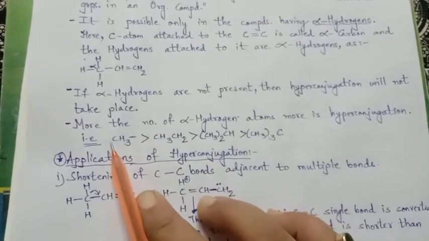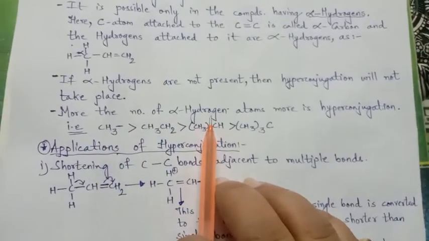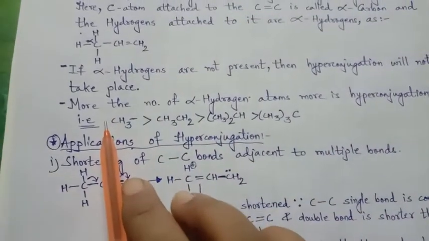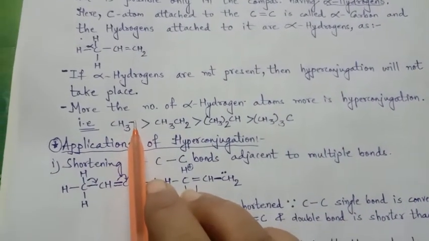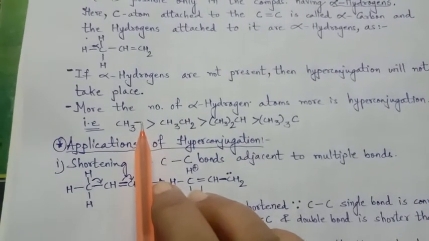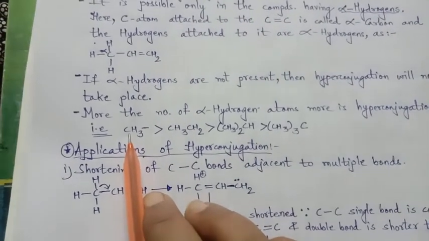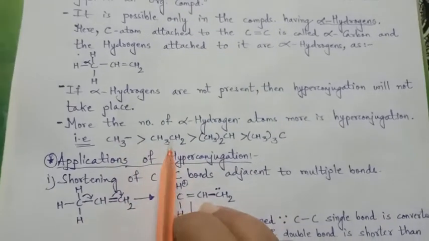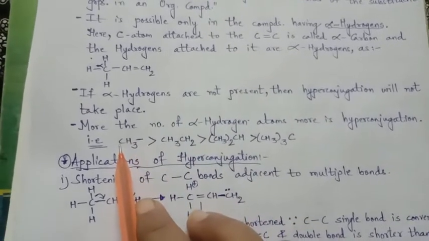So, the more the number of alpha hydrogen atoms, the more is the hyperconjugation, right? Suppose here it is C=C attached to CH3. The highest hyperconjugation takes place because three hydrogens are attached.